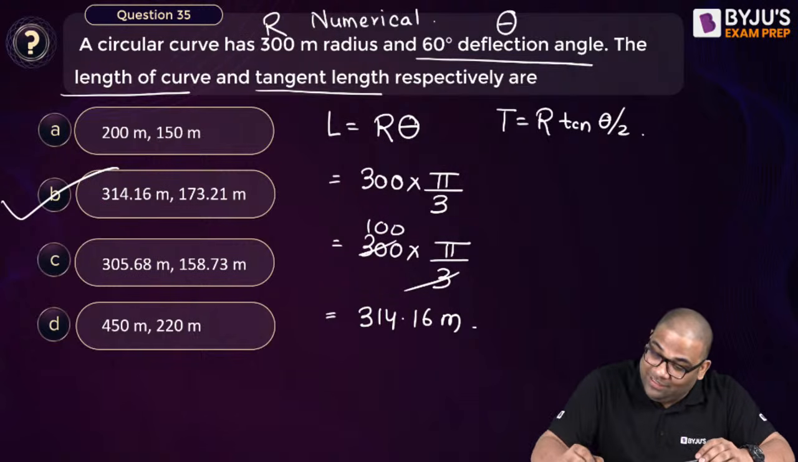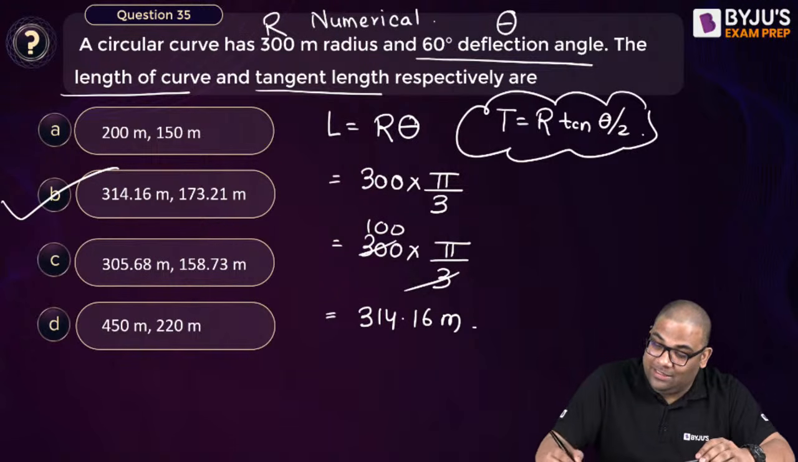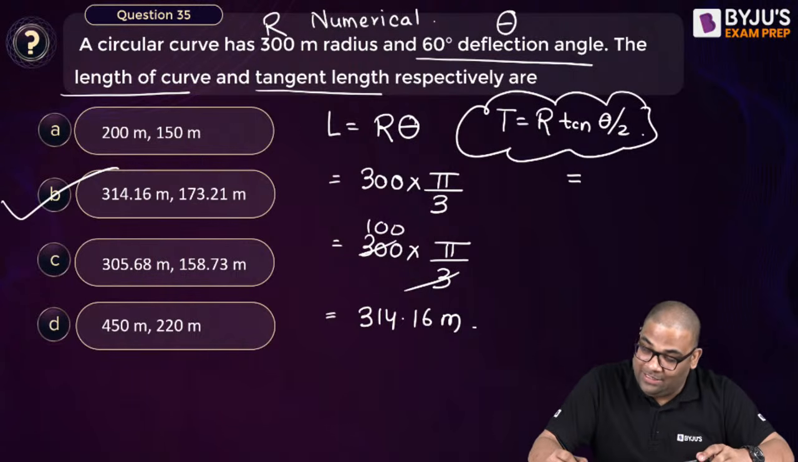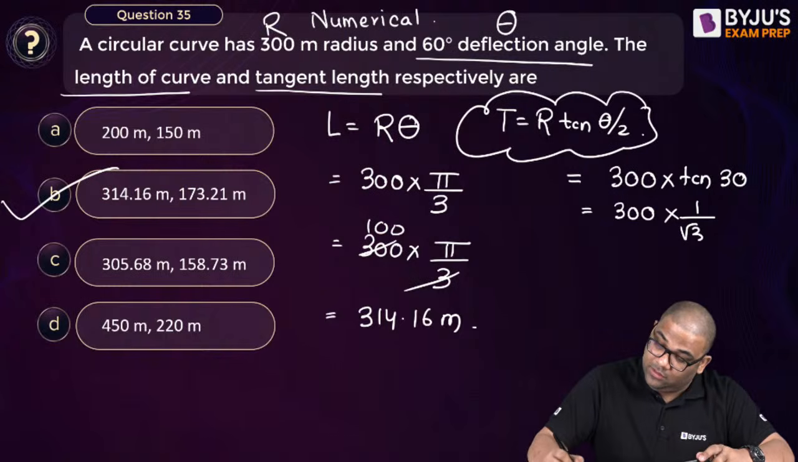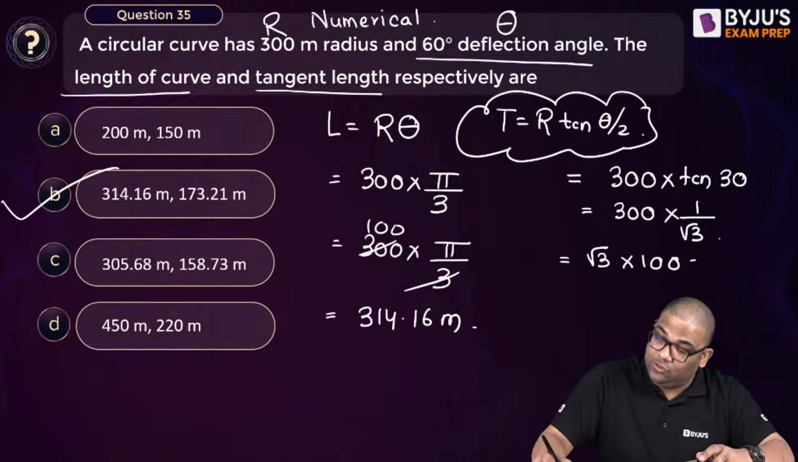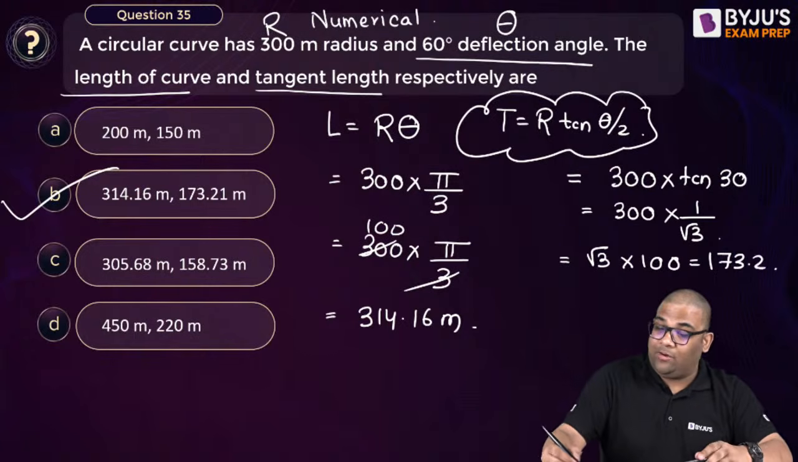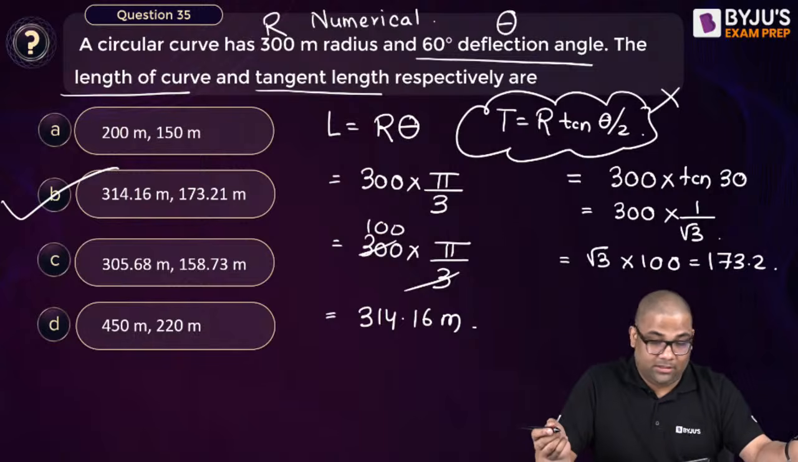There is only one matching option here, so there is no need to calculate it, though if you calculate you will get the same answer. Tangent length is R tan theta by 2. R is 300 and tan 30 is 1 by root 3. So it is root 3 into 100, which is 173.2. But no need to calculate this because there was only one option. This is the right answer.